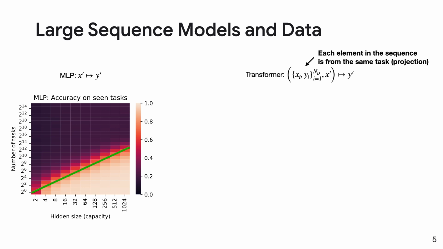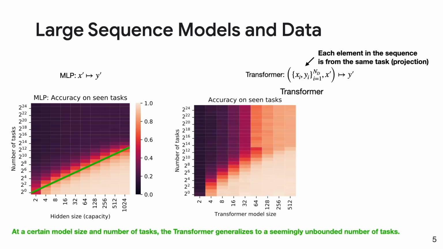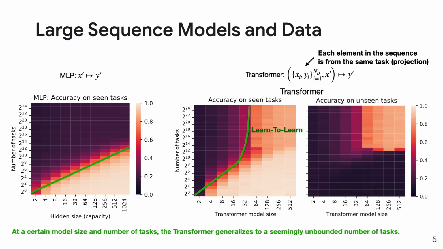In comparison, our transformer takes in a sequence of data points from the same task that our query x' is from. At a certain model size and number of tasks, we observe a phase transition where we seemingly can fit an unbounded number of tasks. And as we will show, this is when the transformer starts to learn how to learn. Beyond this transition, the model also generalizes to unseen tasks in this area.